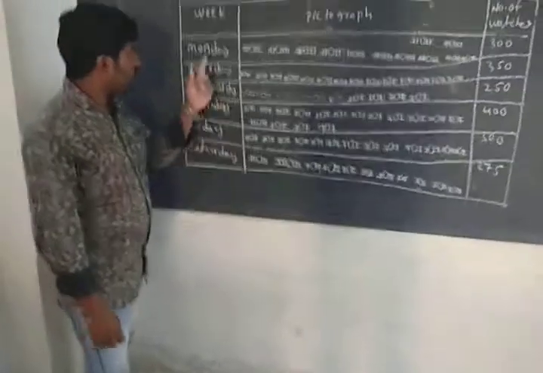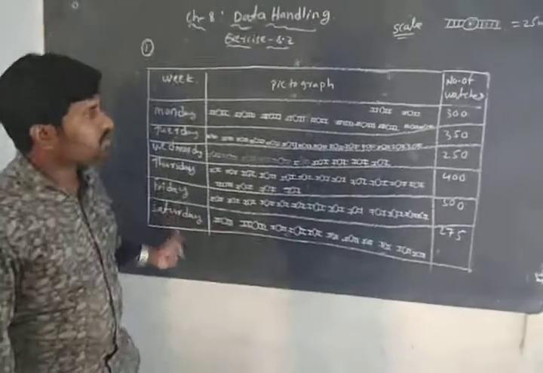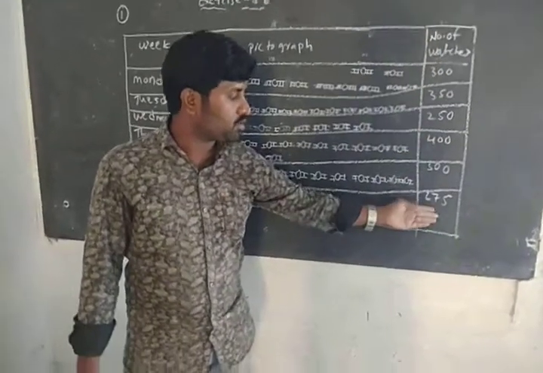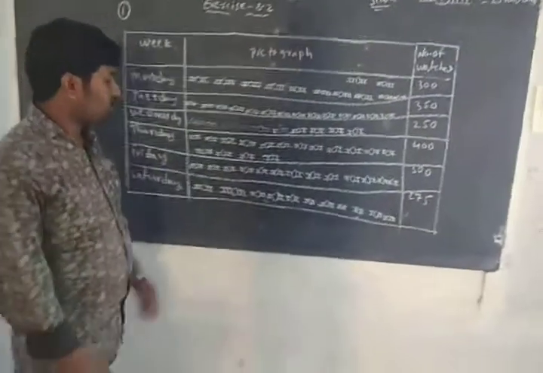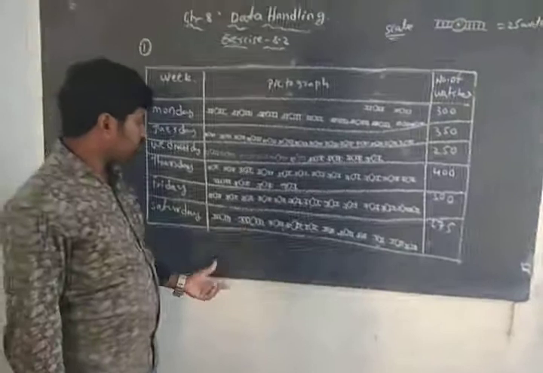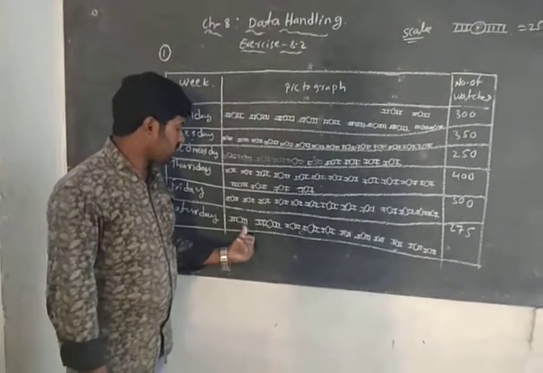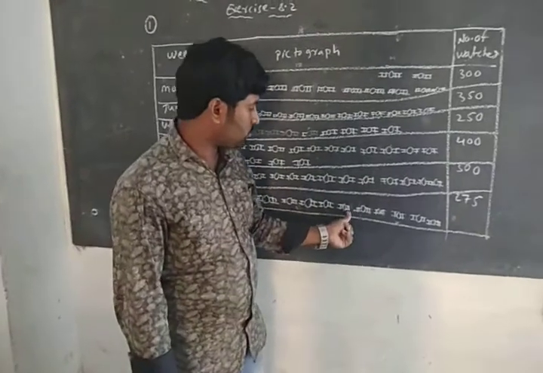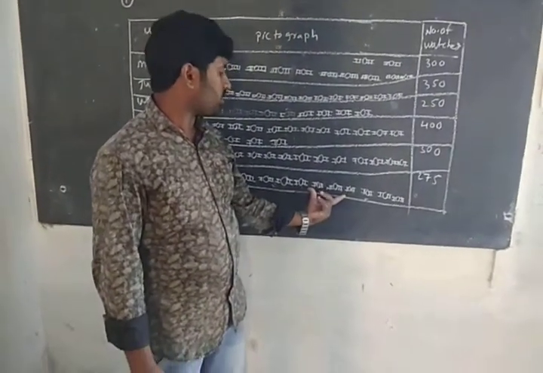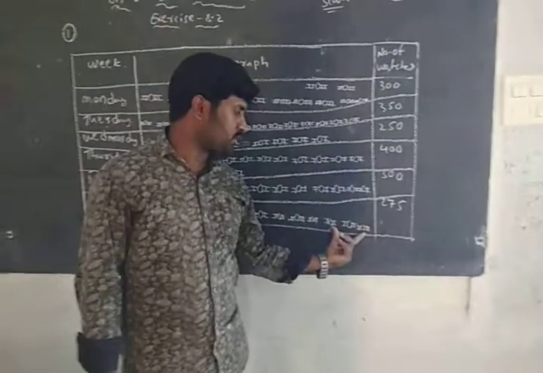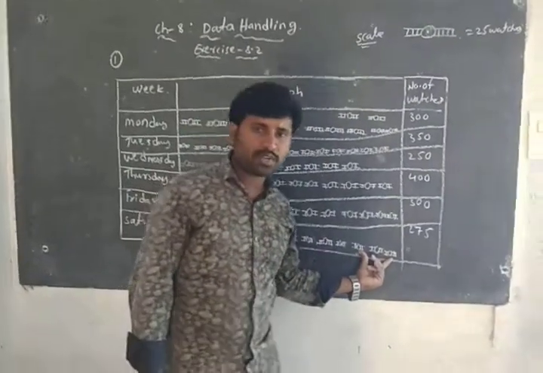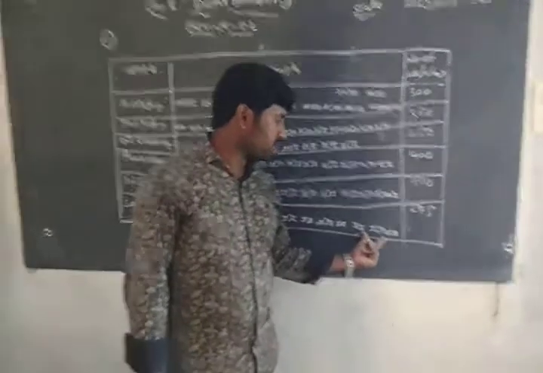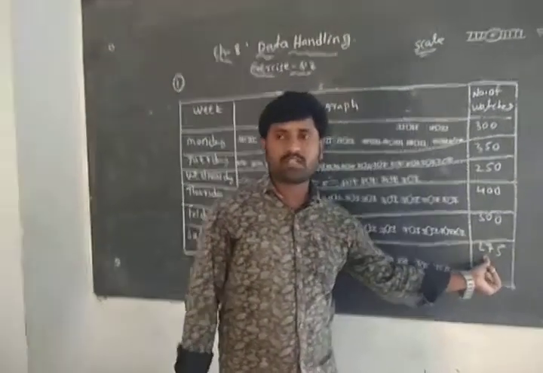Next, in a week, the day is Saturday. The number of wristwatches manufactured by the company is 275. So I have taken it like this. How many symbols? 1, 2, 3, 4. 4 symbols make 100. Again 1, 2, 3, 4. 4 symbols make 100, that is 200. Next 3 symbols: 3 25s are 75. So 100, 100, 200, and 200 plus 75 is 275.